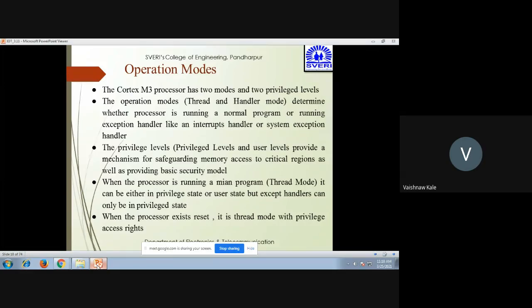When the processor is running a main program, that is in thread mode, it can either be in a privileged state or a user state, but exception handlers can only be in a privileged state. When the processor exits reset, it is in thread mode with privileged access rights. When the processor is running a main program in thread mode, it can be either in the privileged or the user state, but exception handlers can only be in the privileged state. So this is how the privileged state or the user state occurs.